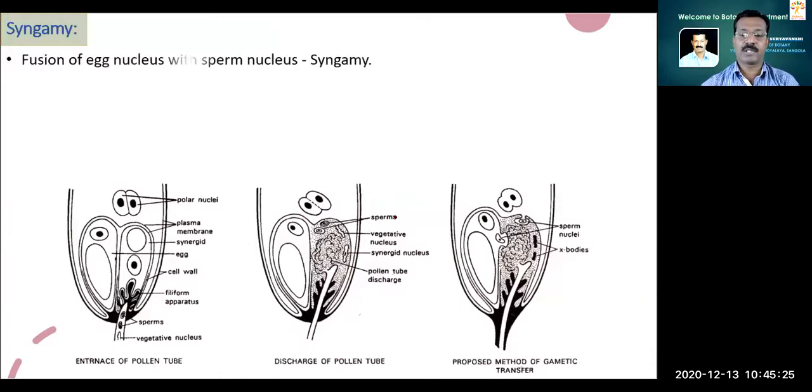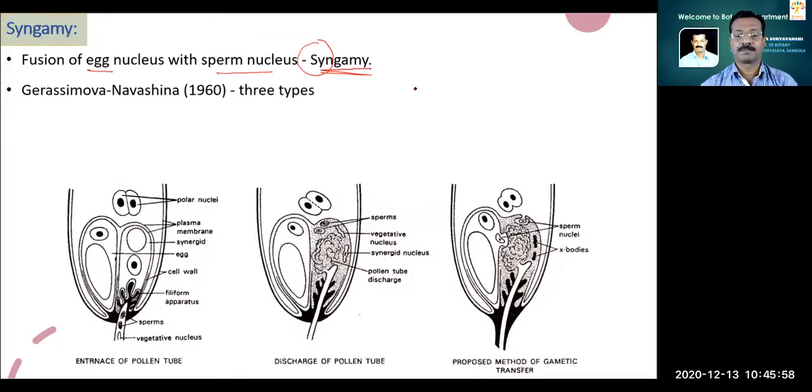Now, the fusion of the egg nucleus and sperm nucleus, being both of similar type, is called syngamy, means a fusion between similar gametes. The well-known scientist Grasimova Novasina in 1960 has described three types of syngamy. Three types of syngamy. See one by one.